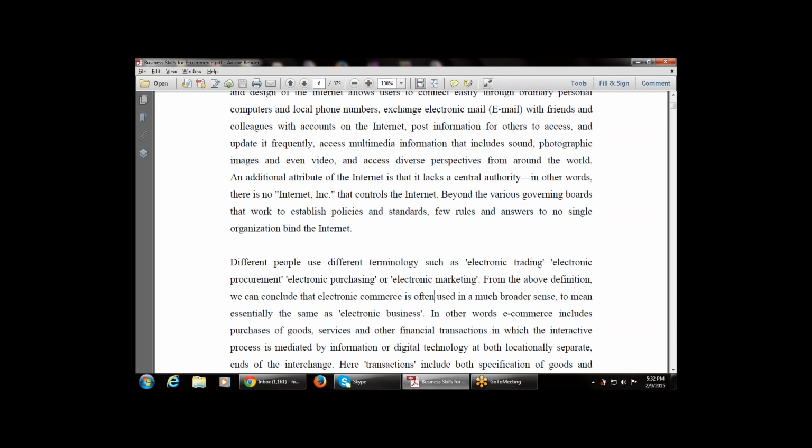From the above definition, we can conclude that electronic commerce is often used as a much broader term, meaning essentially the same as e-commerce. That is, e-commerce is the same as e-business. That means doing business electronically via electronic means. That is e-business.